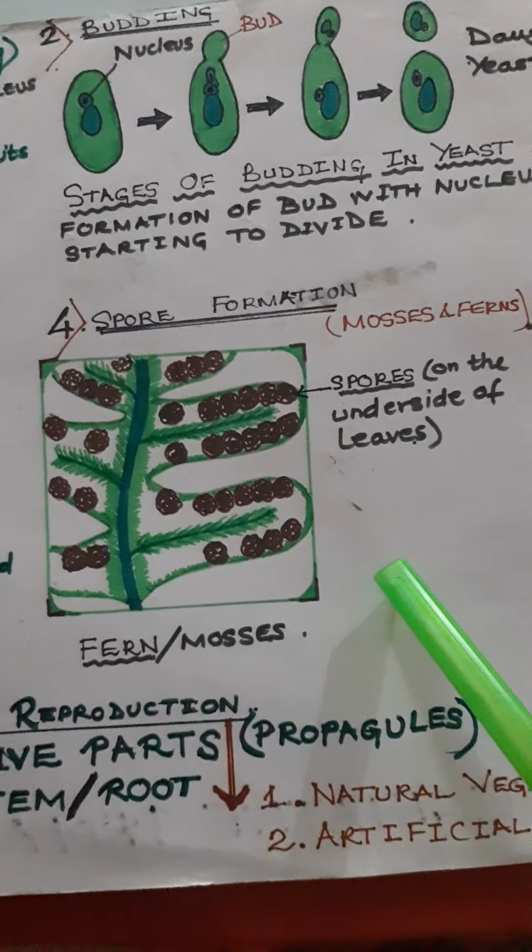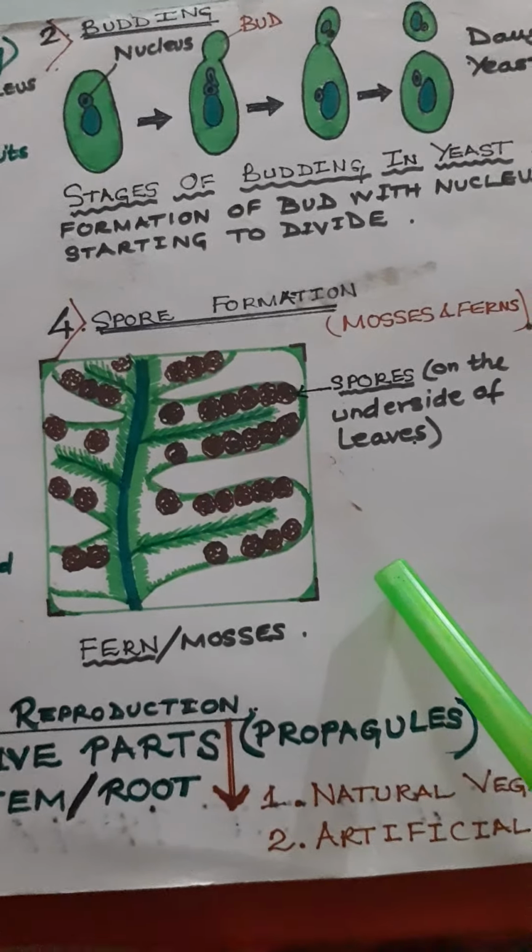Can you see the spores here? All the one in brown. Okay, this is on the underside of the mosses and ferns. Now then we have the fifth type, which is called the vegetative reproduction. Okay, this type of reproduction takes place from vegetative parts.